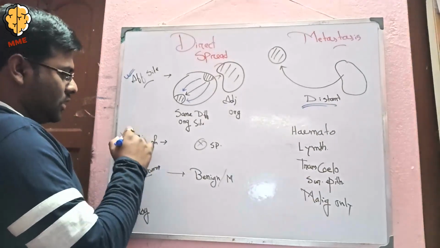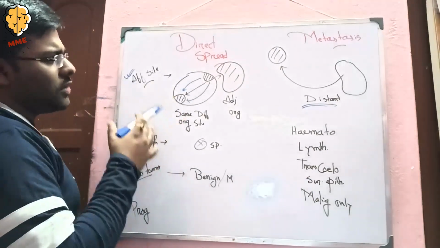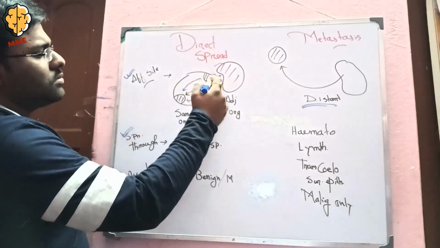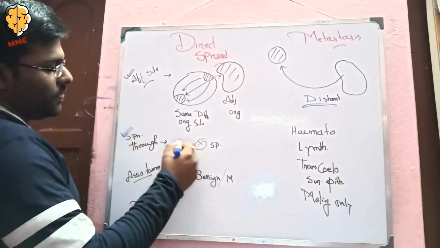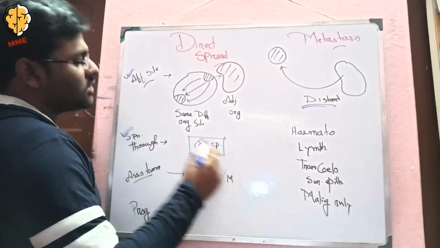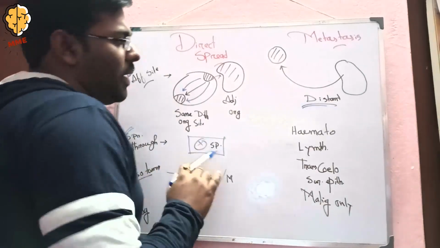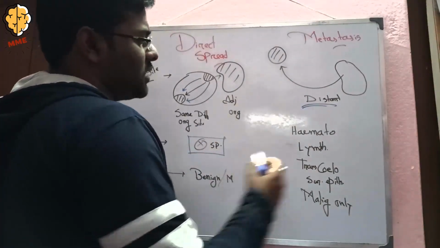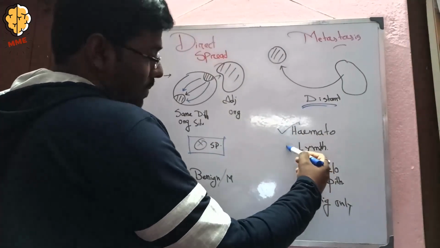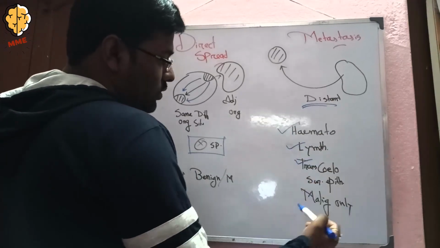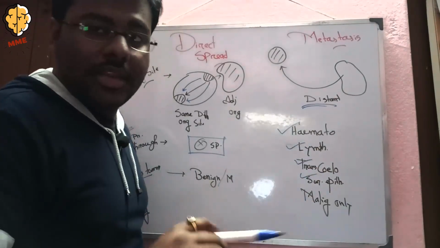Coming to the vehicle, or the medium by which the spread occurs. In direct spread, there is no specific vehicle, but in metastasis, there may be the hematogenous route, the lymphatic route, the transcoelomic route, and the surface epithelium route.